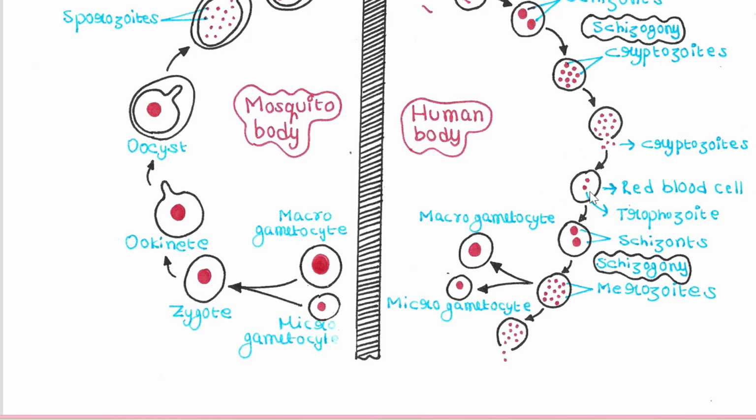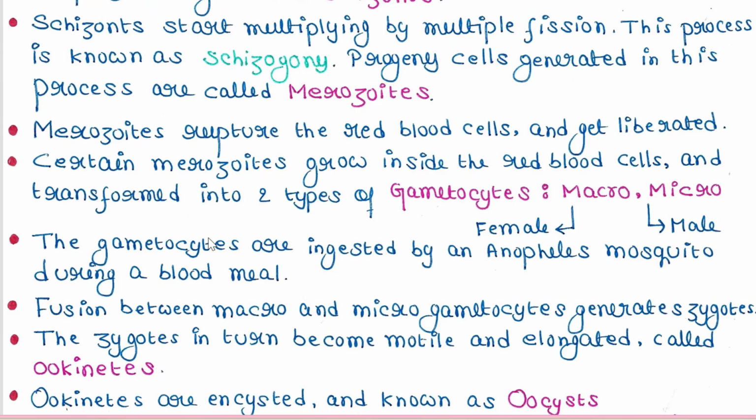Inside the red blood cell, again the trophozoites grow into schizonts and the schizonts undergo multiple fission just like in the hepatic cells, and after multiple fission many progeny cells are formed which are known as merozoites. And again, due to pressure, the red blood cell gets ruptured and merozoites come out. So merozoites rupture the red blood cells and get liberated.